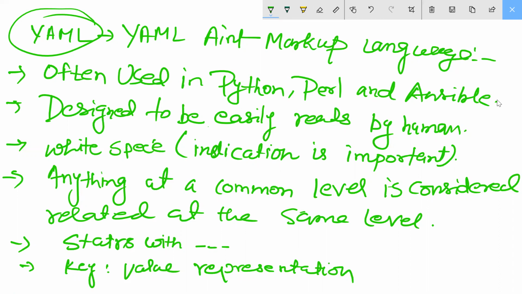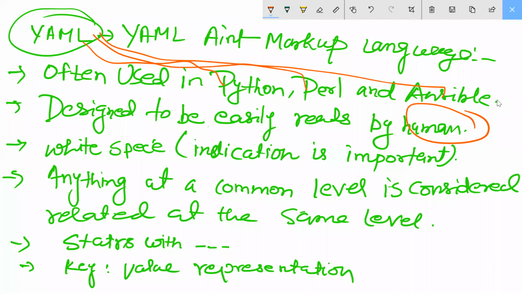Next point, write all the points where YAML will be used. You can use YAML with Python, you can use it with the Perl language, and it is used with Ansible. Understood my point? It is designed to be easily read by humans, and by machines also. White space is important here. Anything at a common level is considered related, which is why the common level is related to humans.